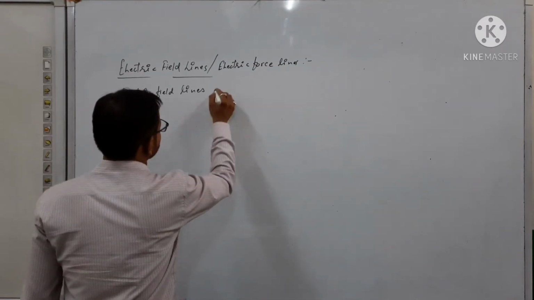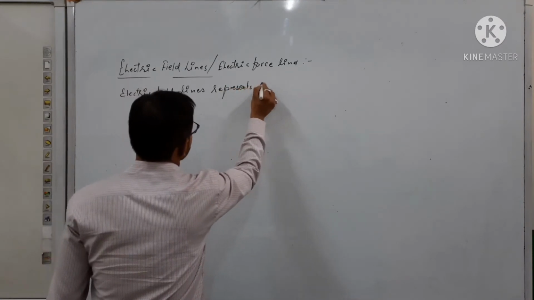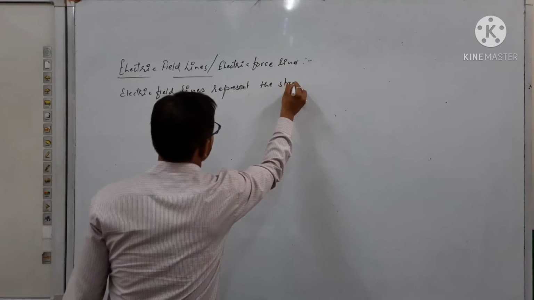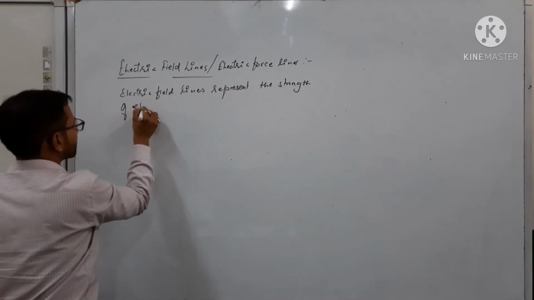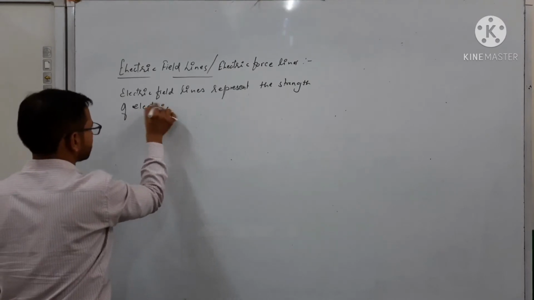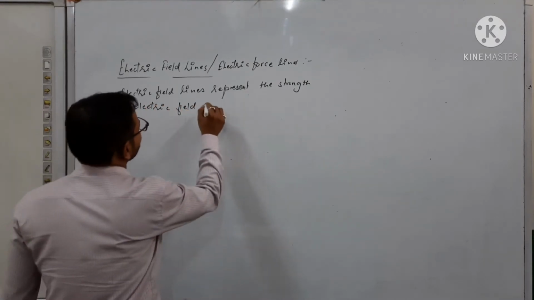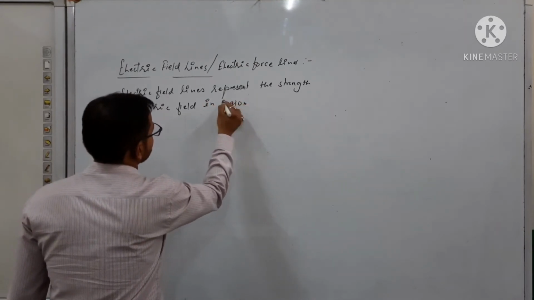Electric field lines represent, in common language we can say, the strength of electric field in a region.